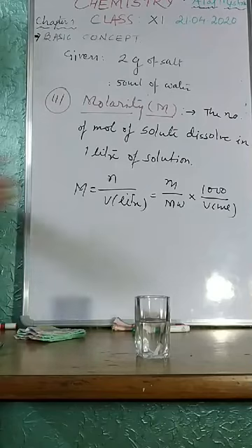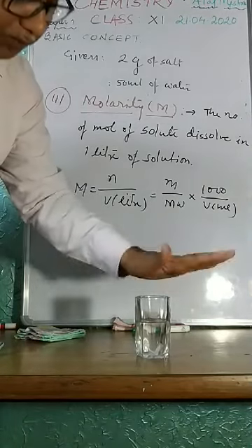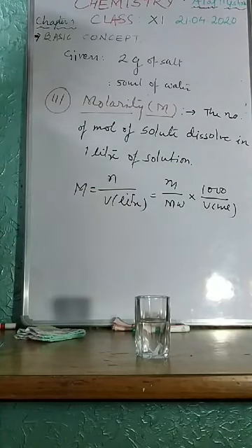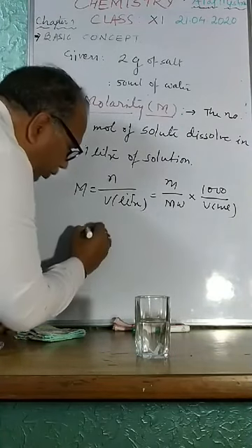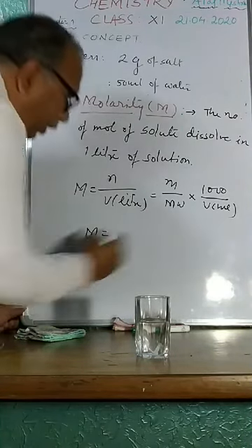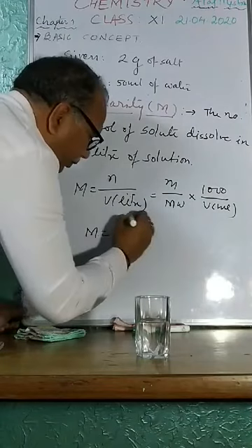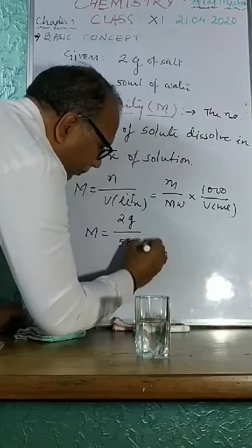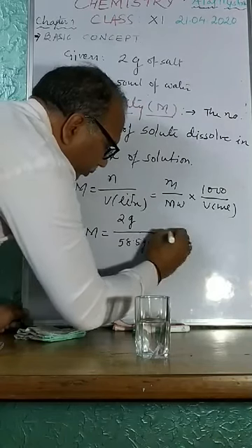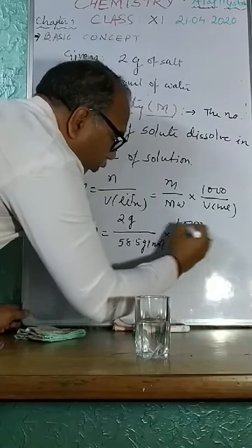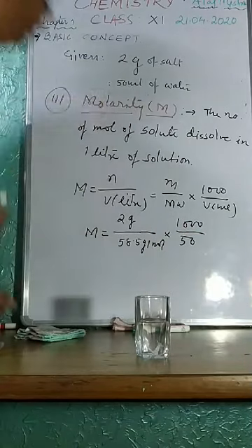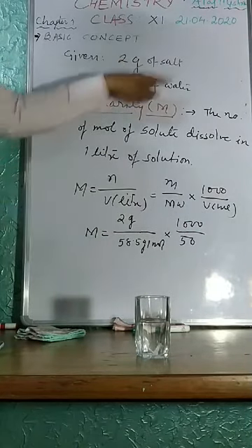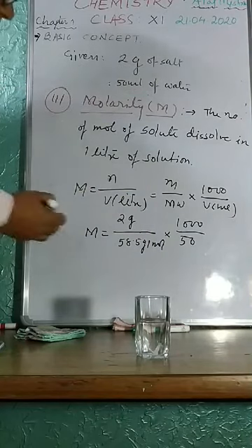So the third part I am going to calculate for you is the molarity. By putting in all the values, that is 2 grams upon 58.5 gram per mole, this is the molar mass of salt, into 1000 upon 50. Here the 2 gram of salt I dissolved in 50 ml of water. You can work it out.